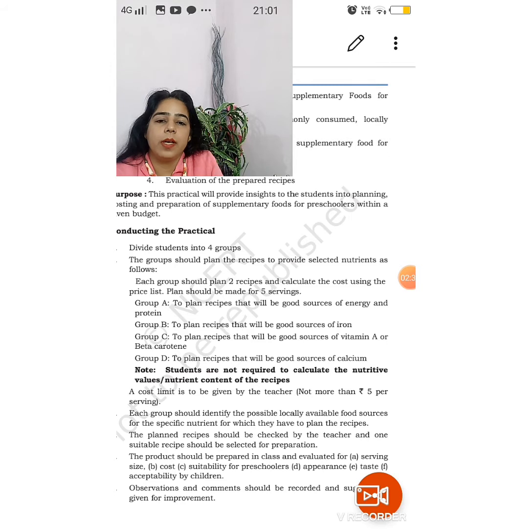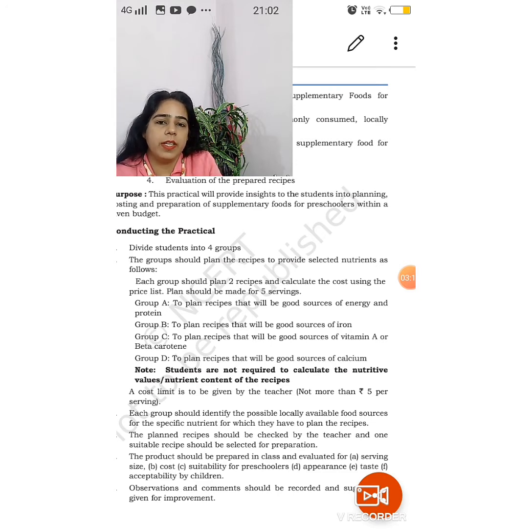And if you are given an item that has to be rich in iron, you can select maybe poha or any other item that is rich in iron. You have to select 3 to 4 recipes in each category, and then discuss with your teacher which she approves. The thing behind deciding the recipe is that it has to be cost effective. Each recipe should not cost you more than ₹5 per serving, and you have to prepare for 5 servings. That means whatever you are preparing has to cost you under ₹25.